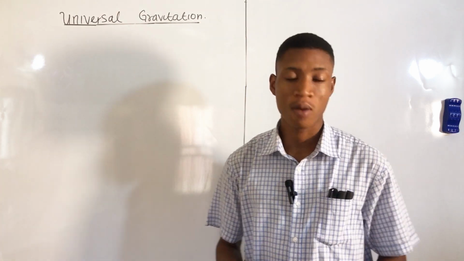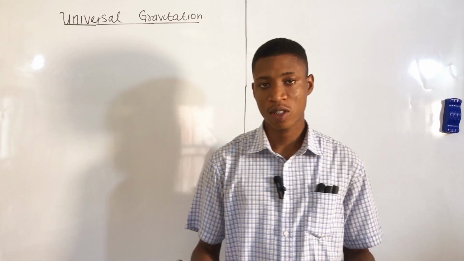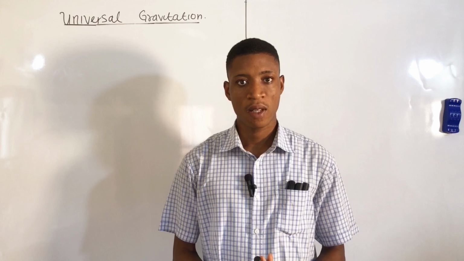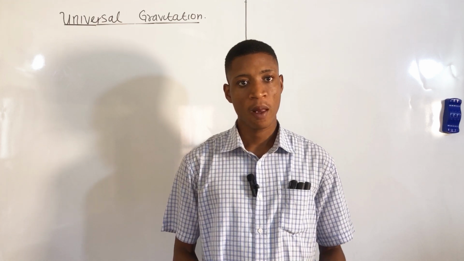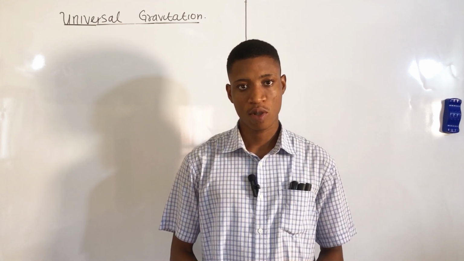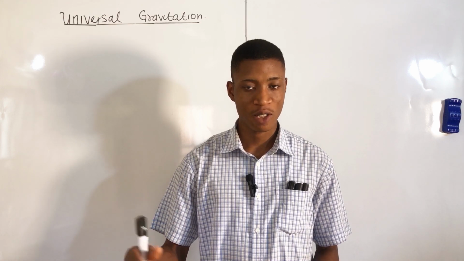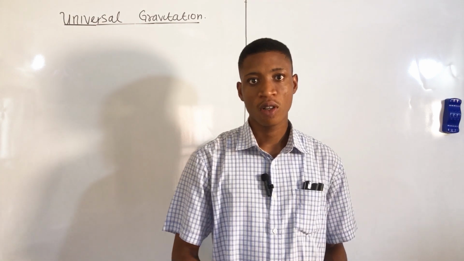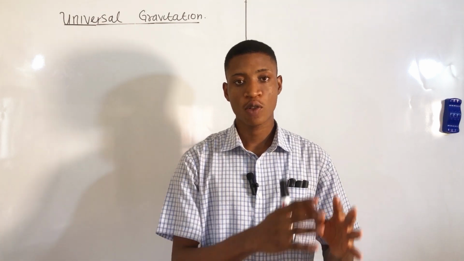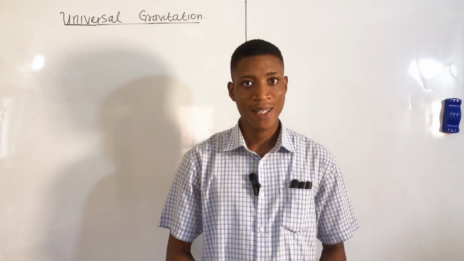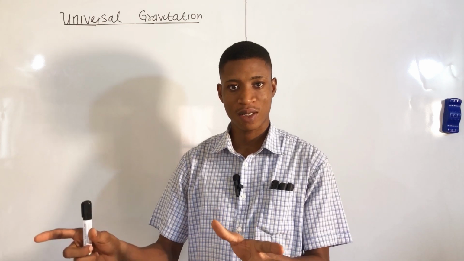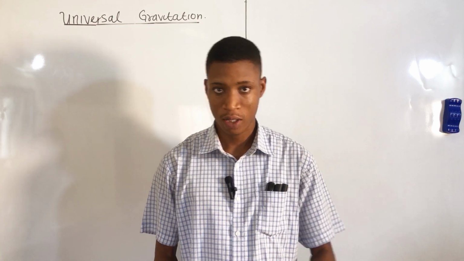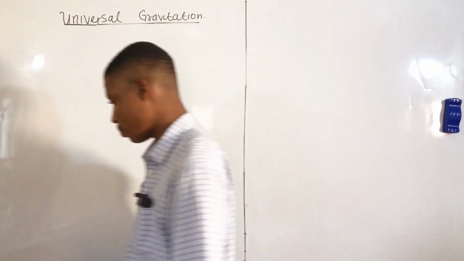Gravitation was first observed by Isaac Newton. He noticed that an object that has mass attracts another object that has mass, and he went further to notice that the force increases as the mass of the object increases. So for massive objects, the force of gravity is much greater. Then he also noticed that the force of gravity reduces as the distance of separation between those two masses increases. So, of course, he suggested the law and he stated the law in two ways.